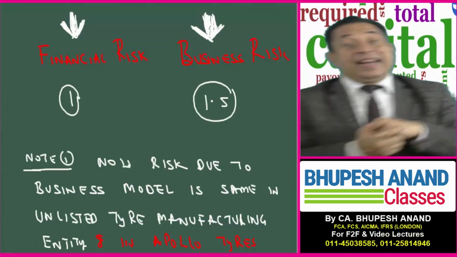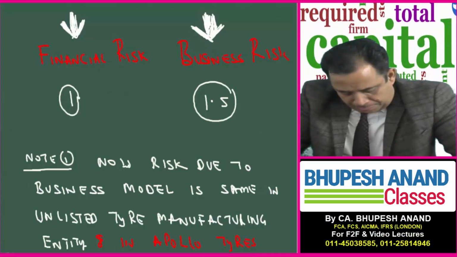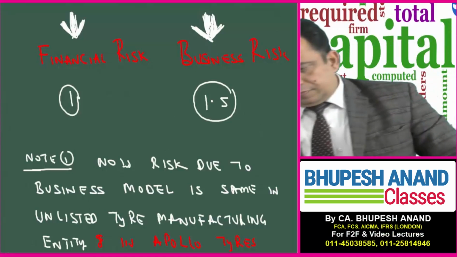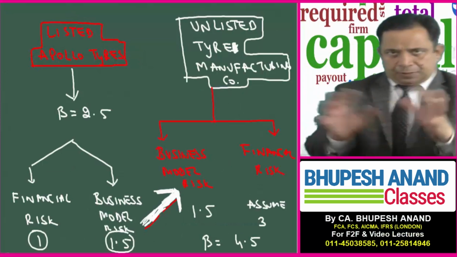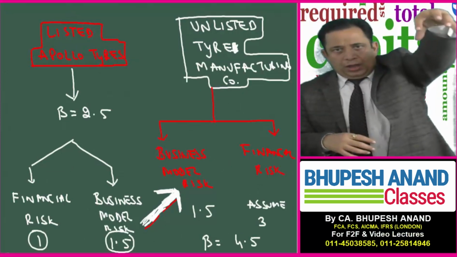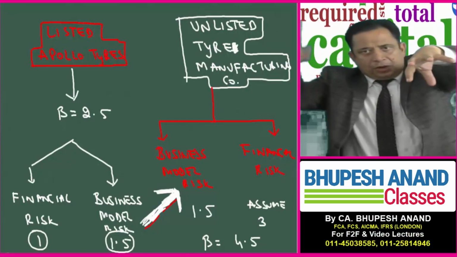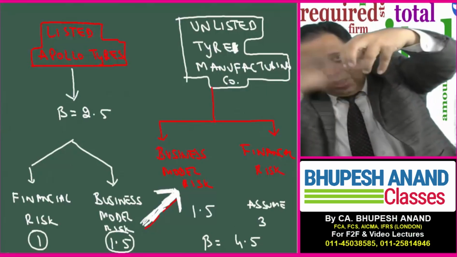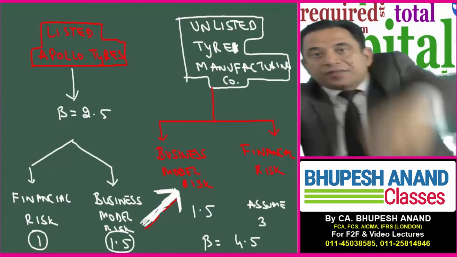So please note, write note number 1. Business risk will remain the same for the companies in the same industry. I have prepared a flow chart to explain: the listed company Apollo's 2.5 is bifurcated like this, and for the unlisted tire manufacturing company, the business risk will be the same as Apollo's business risk, that is 1.5.